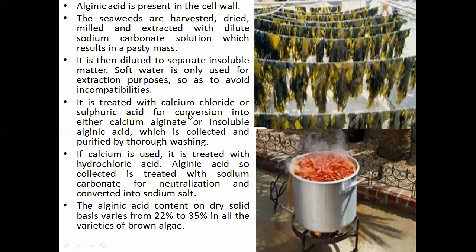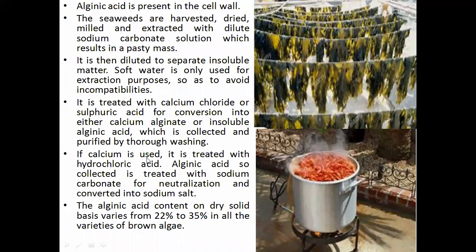For what? For conversion into either calcium alginate or insoluble alginic acid, because ultimately our goal is to extract the alginic acid in different forms, which is collected and purified through washing. Washing has to be done in several steps.